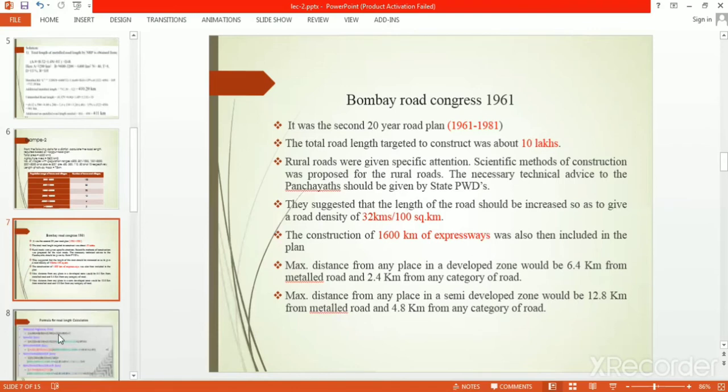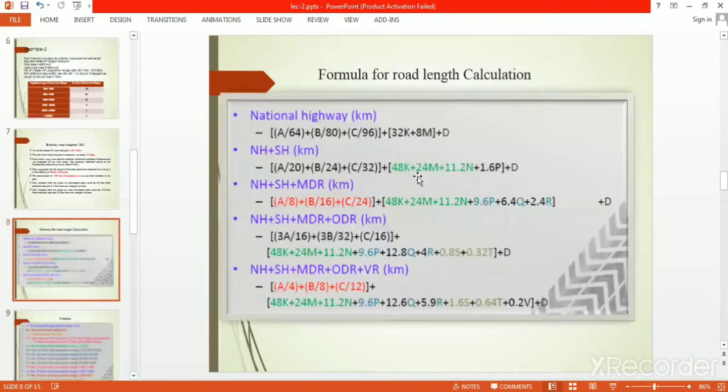Now we go to the formula used for calculation of road length. Here we have a combined formula, not a single formula. First for national highway, this is independent, where the formula is stated as A by 64, B by 80, C by 96, 32 K, 8 M plus D.